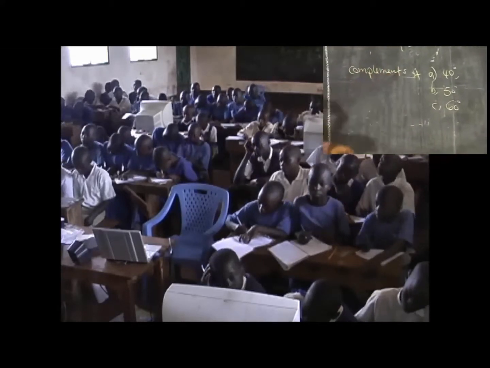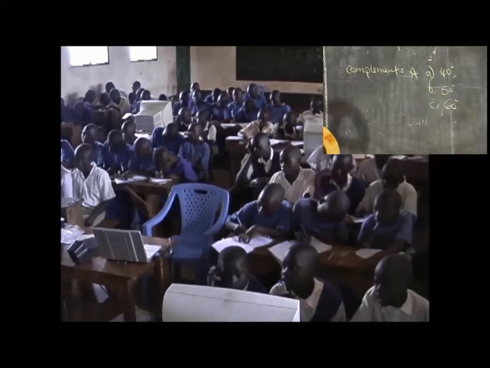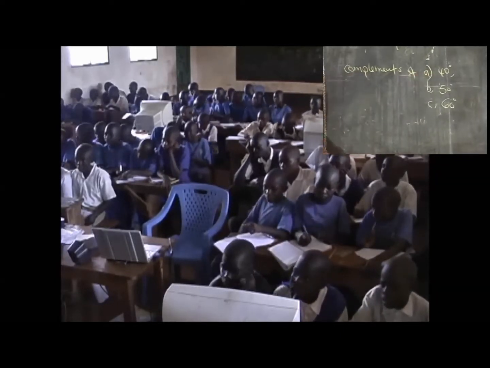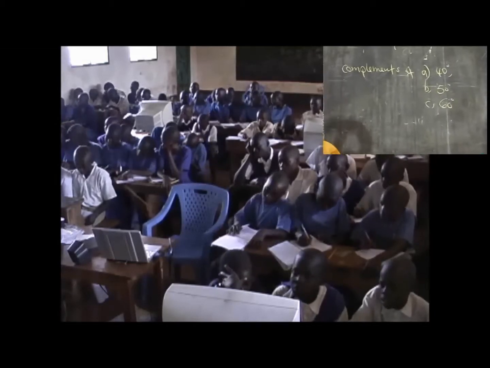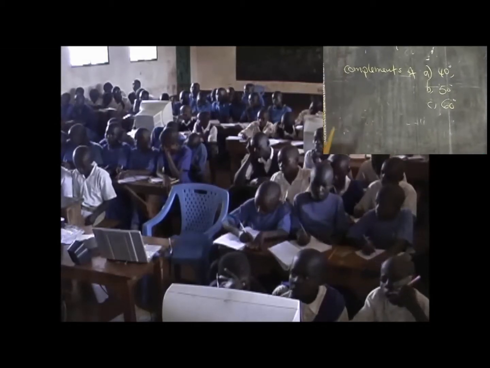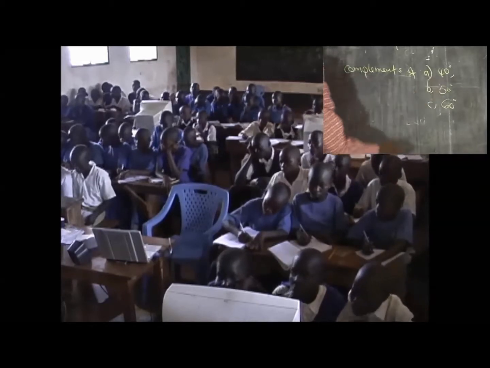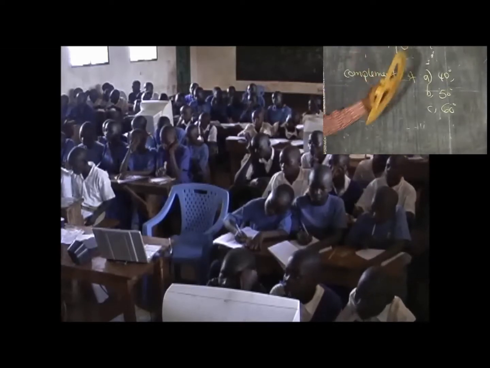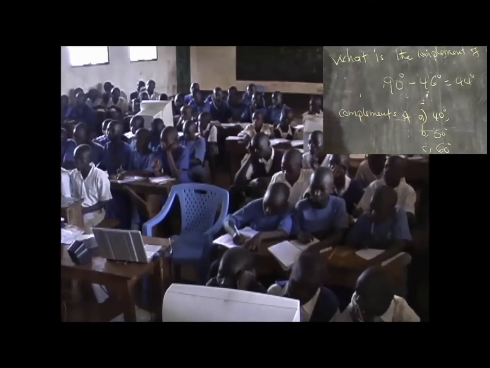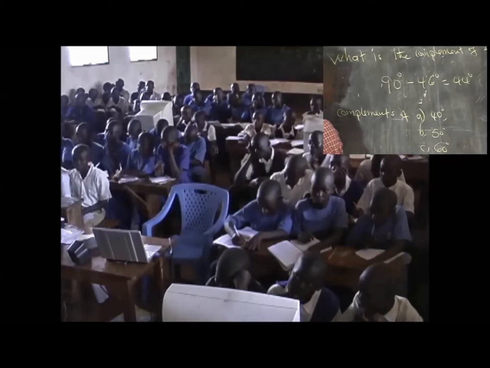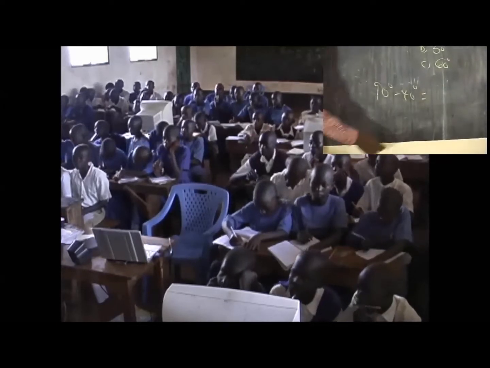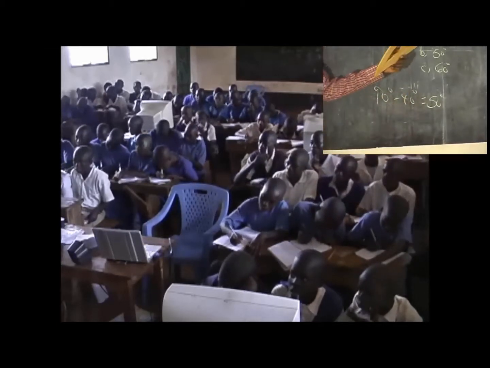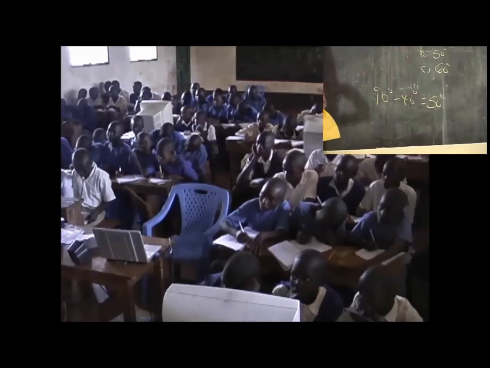So, what is the complement of 40 degrees? Yes, you are right. So the complement of 40 degrees is 50 degrees. Just as you said, for us to get the complement of 40 degrees, you just need to go by the example that I've given. You just need to take 90 degrees, then take away 40 degrees, and then you'll be able to get 50 degrees. So you're right by saying that the complement of 40 degrees is 50 degrees.